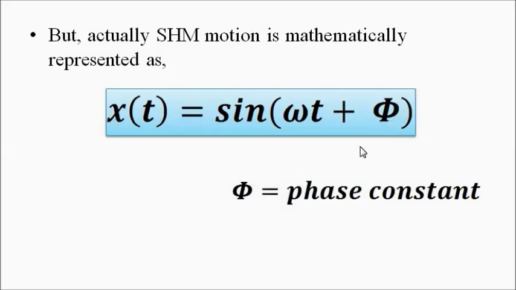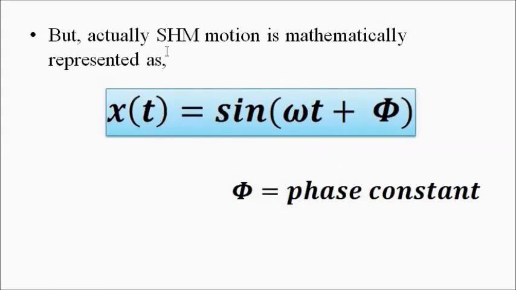So this is the equation of simple harmonic motion, which you will find everywhere simple harmonic motion is discussed. I think this is the best way to represent simple harmonic motion. The earlier form is also right, but this is the most appropriate way.